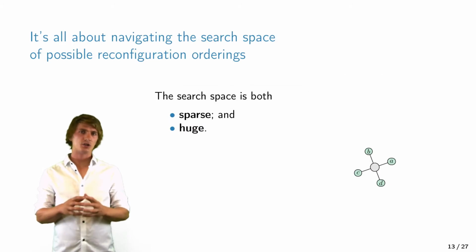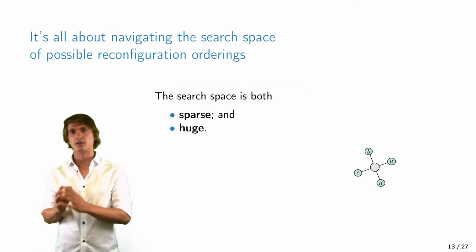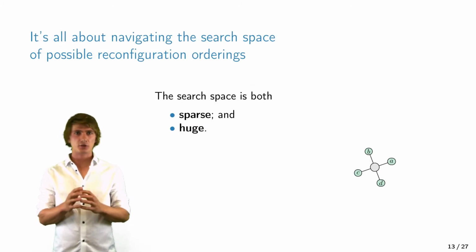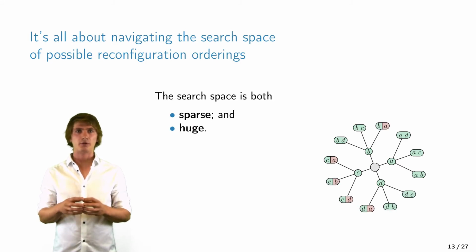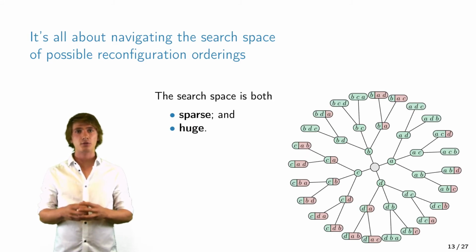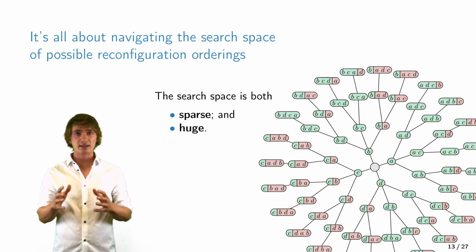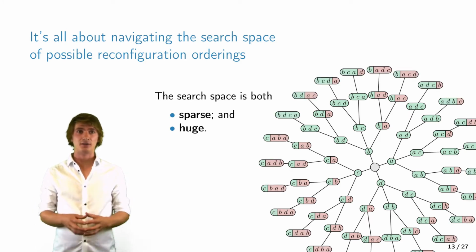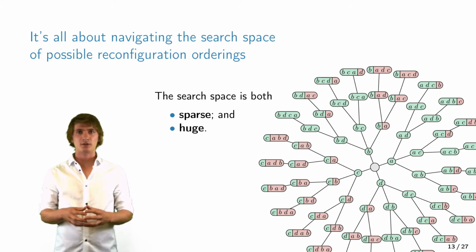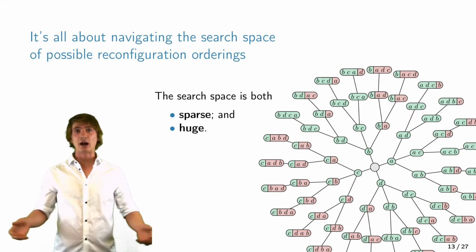The main challenge of Snowcap is how to effectively navigate this large search space. Because of course we have a factorial growth of the number of possible command orderings with increasing number of commands. But what makes it even worse is that most of these command orderings are actually invalid. Simply picking a random ordering until we have found a valid one by chance doesn't scale. So how does Snowcap do it?